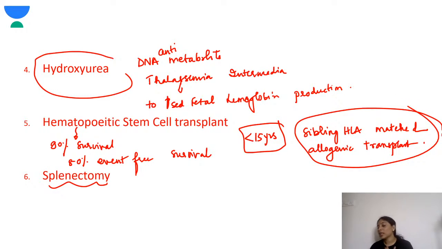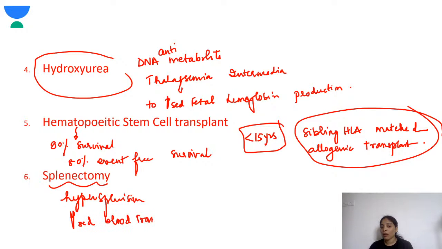Splenectomy. So splenectomy is generally not done in thalassemia unless there is hypersplenism. There is increased destruction of the RBCs in the spleen, and the child requires increased blood transfusion.